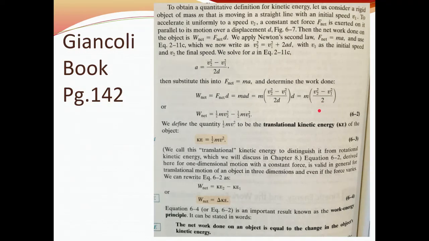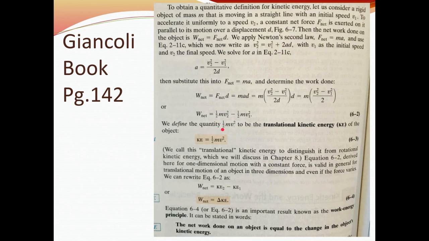So it is up to you. This is the way it's written. A lot of students, for you guys, it's fine if you want to use the 1/2 MV squared. Some students I know in physical science, freshmen, really struggle with the 1/2, so they take MV squared divided by 2. This makes it really nice because we just plug in 0.5. So this is probably better for you guys to use because you do more complicated problems. So W net is 1/2 MV squared, that's the final velocity, minus 1/2 of mass times velocity squared, that's the initial velocity.